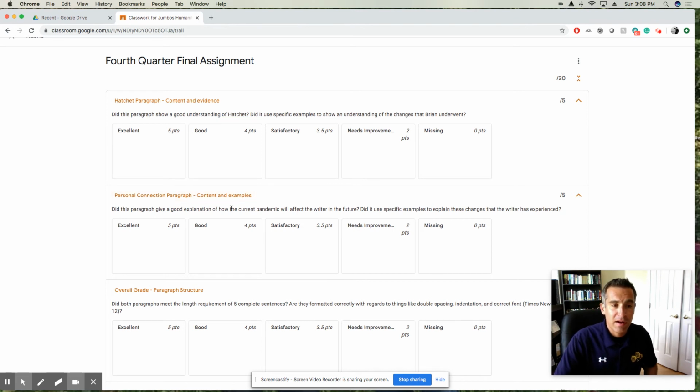All right, the personal connection paragraph. Did this paragraph give a good explanation of how the current pandemic will affect the writer in the future? Did it use specific examples? So again, don't just say, I'll be nicer when all this is over. Explain what you have gone through that will make you a nicer person.